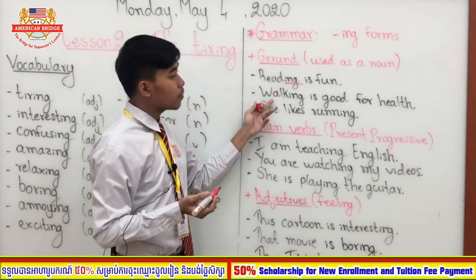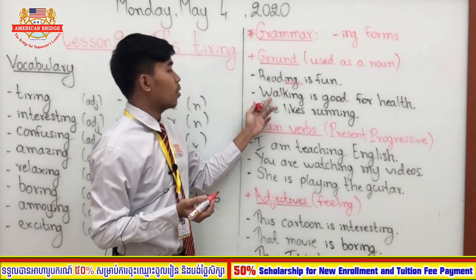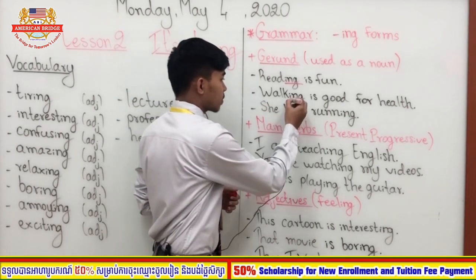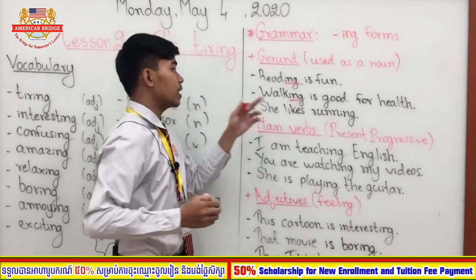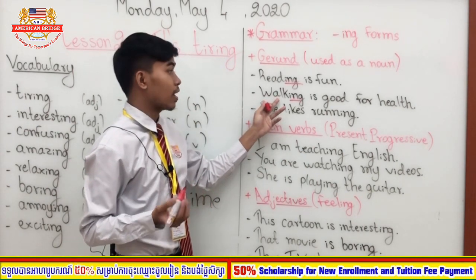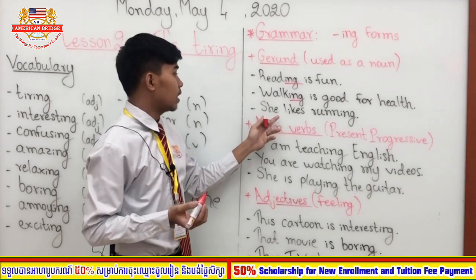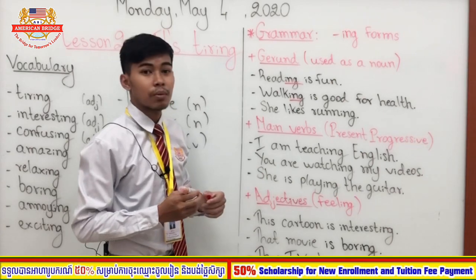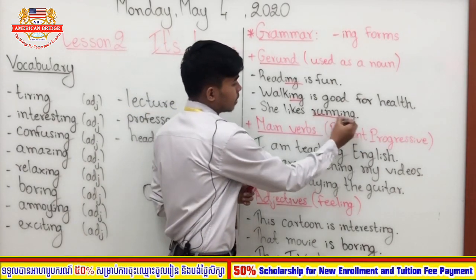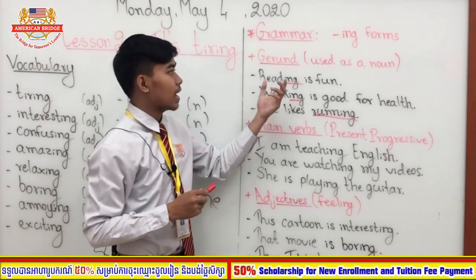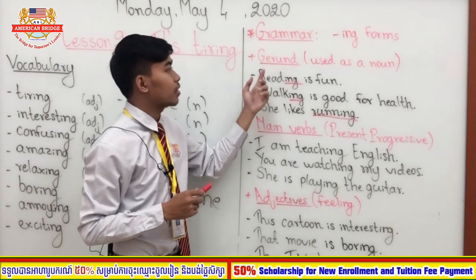Okay. The next one, walking is good for health. So where's the ing? Ing is here, right? So it means walking here is a noun. We call it gerund. And here, she likes running. So running here is a noun, right? And we call it gerund. So when the ing form is used as a noun, we call it gerund.